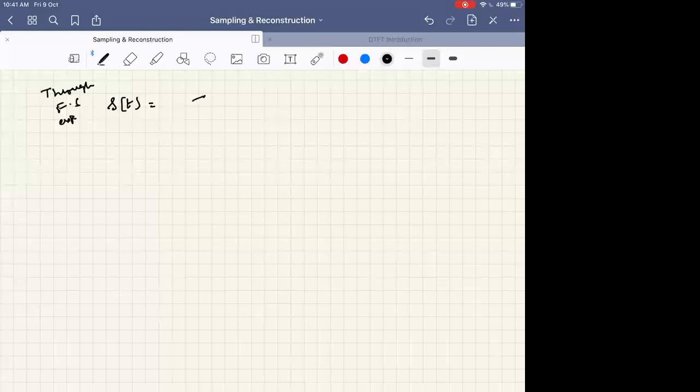Plus j k omega naught t. Which is equal to 1 by T sigma k e power j k omega naught t. Right. So now what do we do with this?